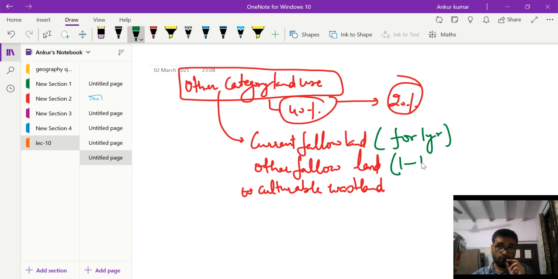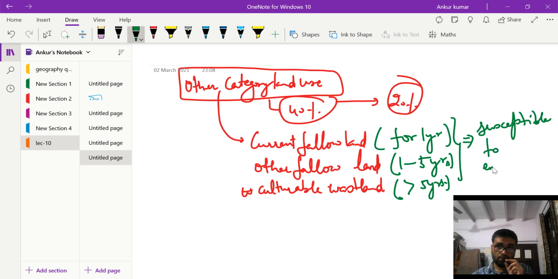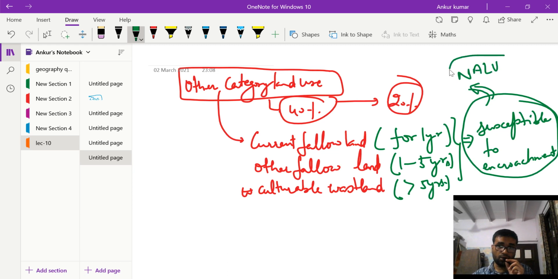The other fallow has not been cultivated for 1 to 5 years, and the culturable wasteland has not been cultivated for more than 5 years. So these lands automatically became susceptible to encroachment, and that's why these lands were also passed over for non-agricultural land use. In the cities, urbanization, sprawl, infrastructure, mining, dams, etcetera. So that's why this land witnessed the sharpest decrease in percentage terms.